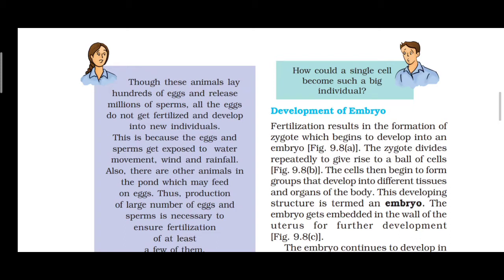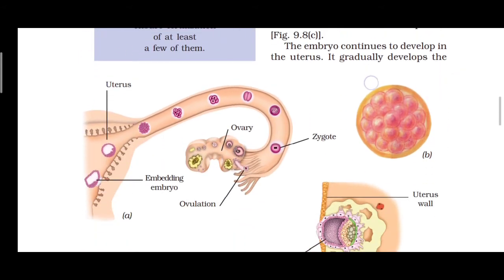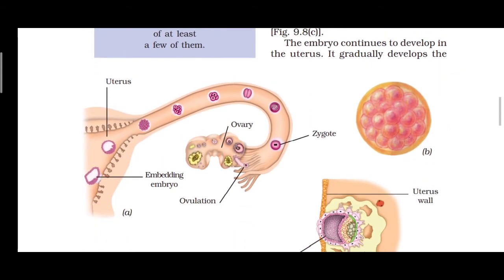Then the embryo gets embedded in the wall of the uterus for further development. See the picture. Here there is a picture: first the uterus, then the embedding embryo, ovary, zygote and ovulation.